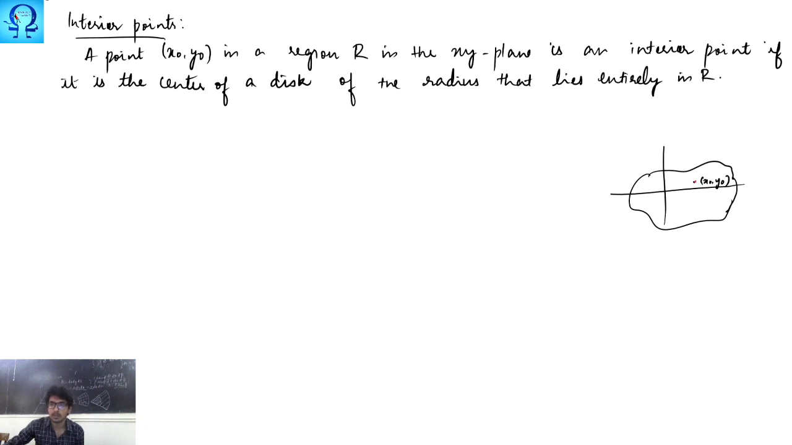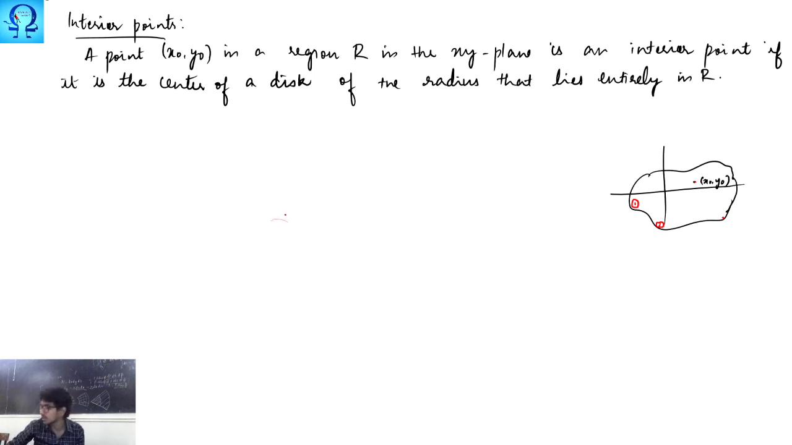If this is the point that you have taken, you must be able to identify some circle which is completely contained in the region. Even if you choose a point here, you are able to identify a very small circle like this. Even if it is very close to the edge of this region, you are able to identify some small circle which can be completely contained in this region. So such points we call interior points.